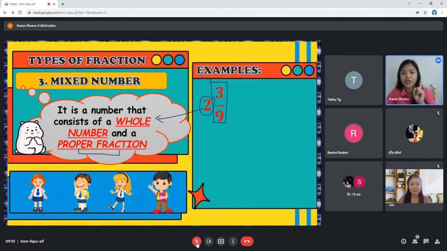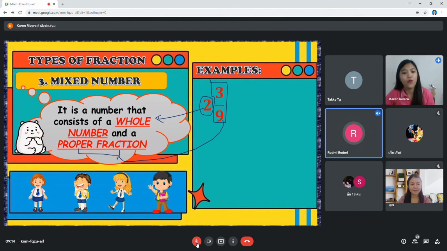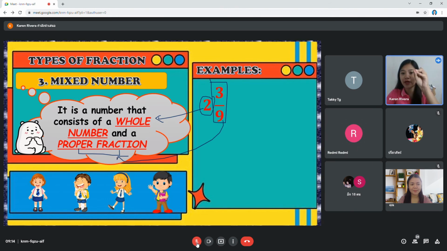Okay, very good. 3 over 9 is an example of a proper fraction. Why is it a proper fraction? Because the numerator is smaller than its denominator. I repeat: a mixed number has a whole number and a proper fraction.